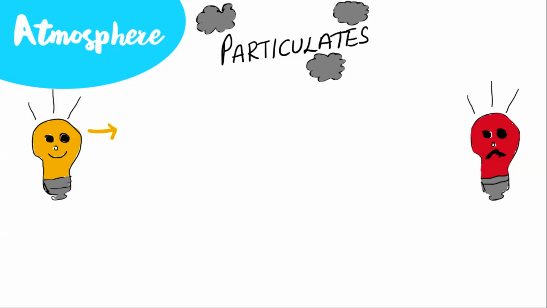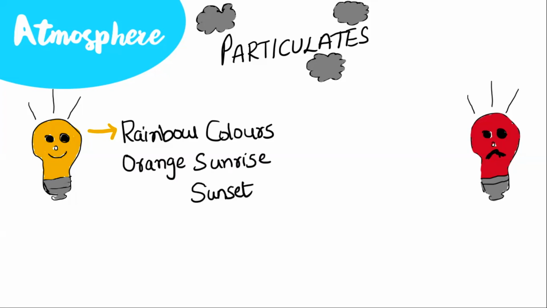Some beneficial things about these particulate matters are the different beautiful colors that we see in the atmosphere, like the rainbow colors and the beautiful orange sunrise and sunset, and the hailstones.